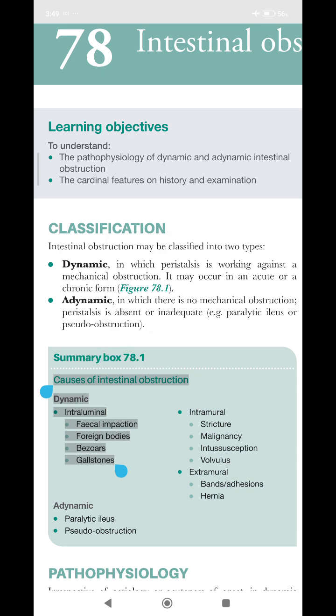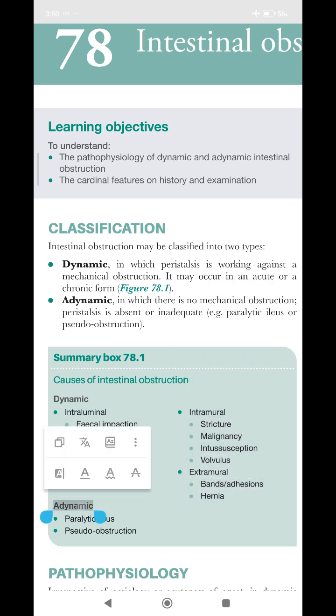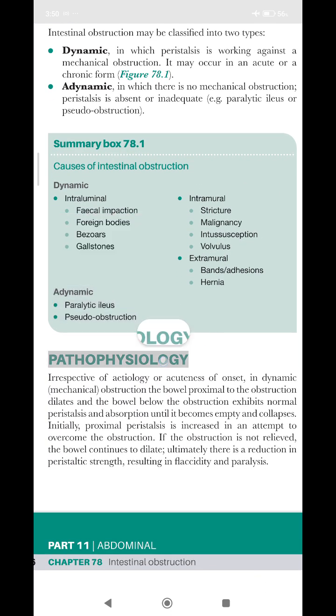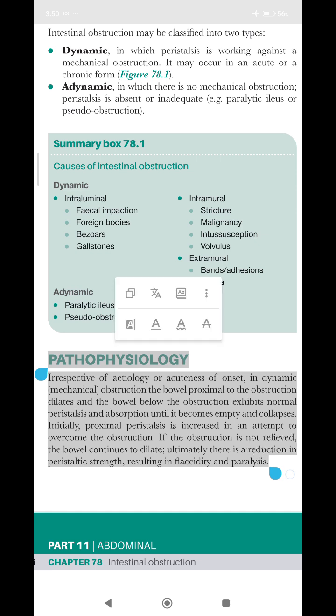Causes of intestinal obstruction. Dynamic: intraluminal: fecal impaction, foreign bodies, bezoars, gallstones. Intramural: stricture, malignancy, intussusception, volvulus. Extramural: bands, adhesions, hernia. Adynamic: paralytic ileus, pseudo-obstruction.